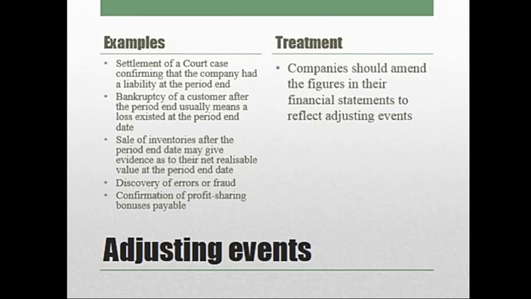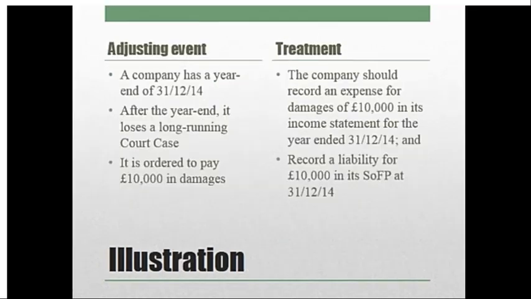Confirmation of profit sharing bonuses payable, that is to the employees. So just like a salary or wages, it has to be entered on the debit side of the profit and loss account. So for these adjusting events, the company should amend the figures in the financial statement, that is in the profit and loss account and in the balance sheet. They have to correct the figures. And next is an example for adjusting event.